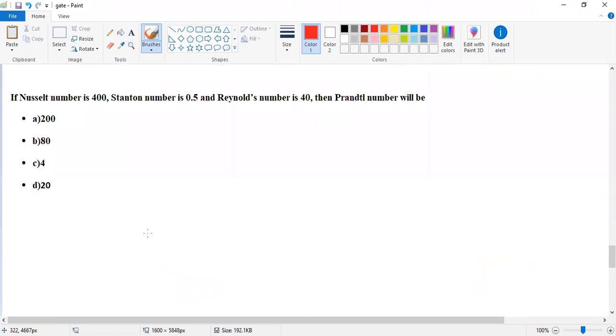Another one is the Nusselt number problem. Before this, we find out the Prandtl number. The given Nusselt number is 400, the Stanton number is 0.5, and the Reynolds number is given, and then we find out the Prandtl number. The formula for the Prandtl number from the Nusselt number, Stanton number and Reynolds number is that the Prandtl number is the Nusselt number divided by the Reynolds number and the Stanton number. So these are dimensionless numbers.